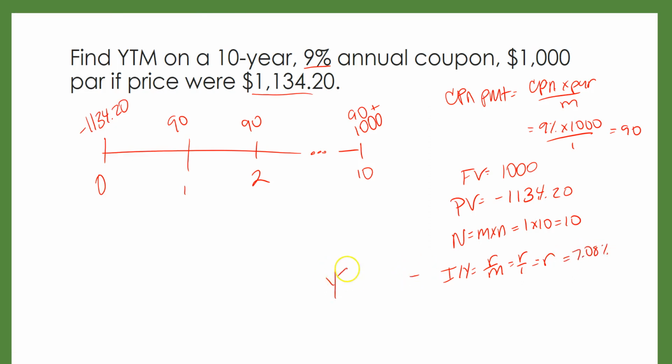So the yield to maturity, the rate of return that we would earn if we purchased this bond today and held it until it matured, is 7.08%, which is less than our coupon rate, and that makes sense because this bond is trading at a premium. It's paying higher than market interest rates.